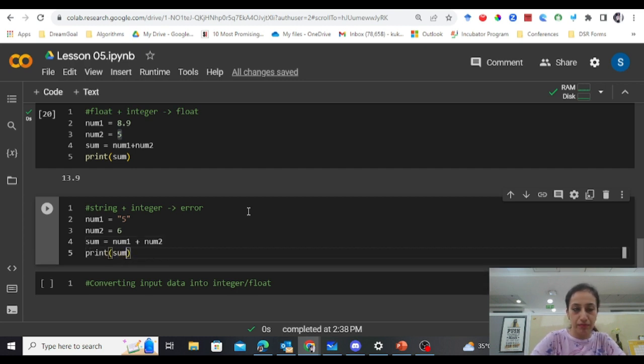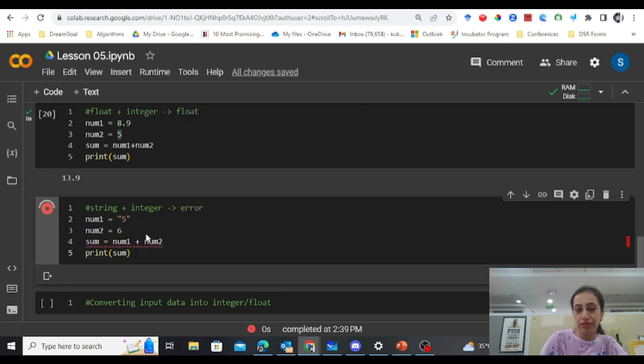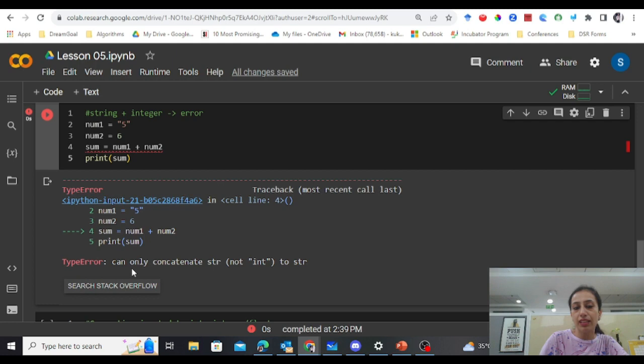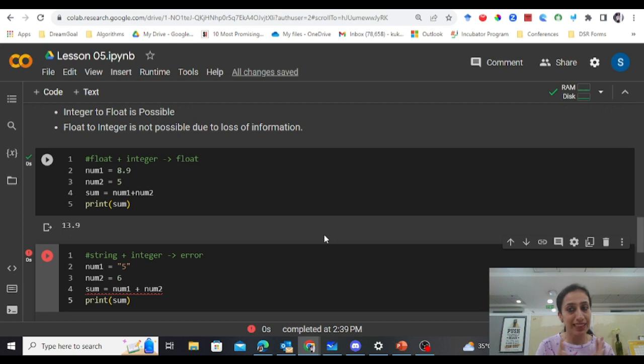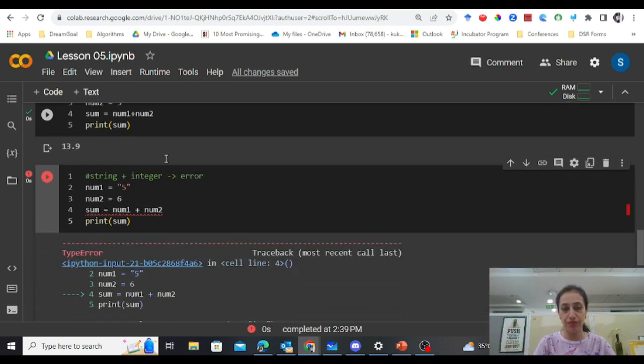Print sum. So see, one is a string, another is an integer. This will give us an error, saying can only concatenate string to a string, not an integer. That is, only a string can be added to a string or an integer can be added to an integer. So this is rule 1. Implicit type conversion works only on the numeric values. So this was all about implicit type conversion, where we saw that when we are adding a float and an integer, it gets upgraded to the float value. It avoids any loss of information.